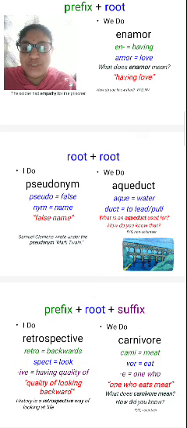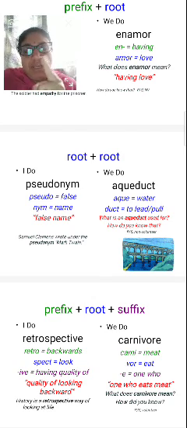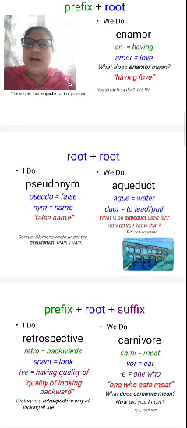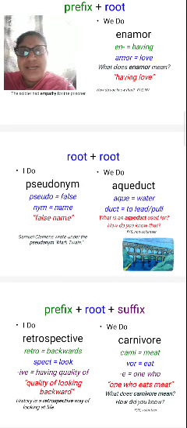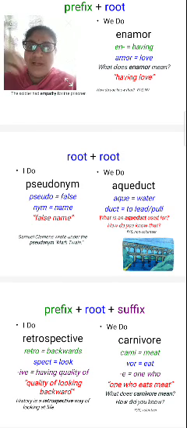Samuel Clemens wrote under the pseudonymy Mark Twain, meaning with a false name. He introduced his false name to the public. So pseudonymy means false name. Root plus root: pseudo plus nymy, false name.